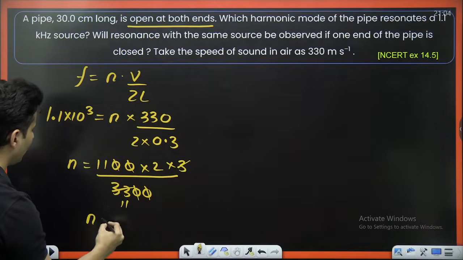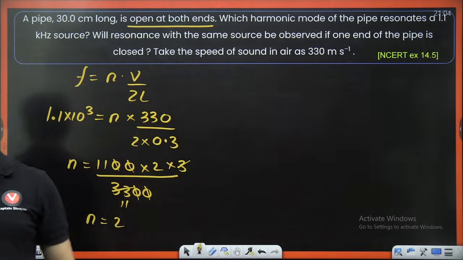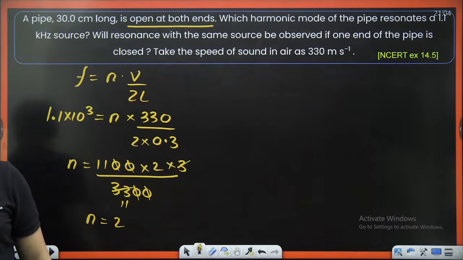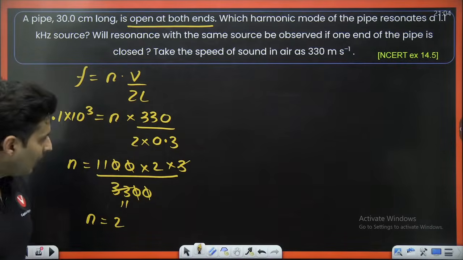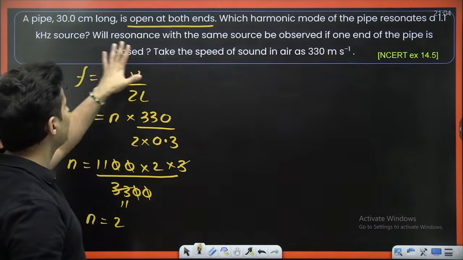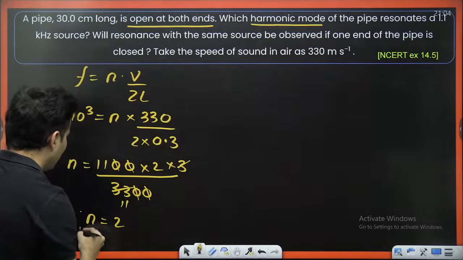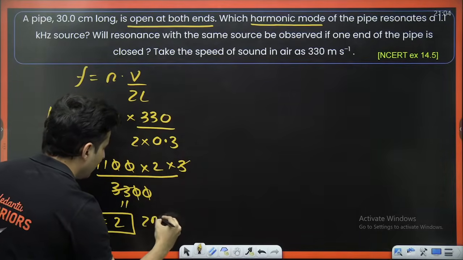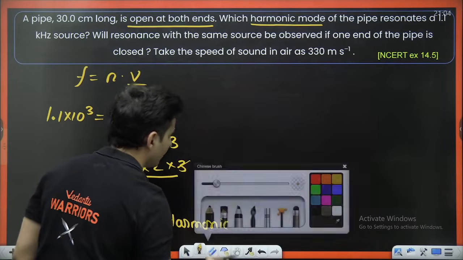Just check this out if N is coming out to be 2, my dear warriors. Everybody, how many of you got N is equal to 2? Very good. Now that means I got the first answer. In which harmonic mode? It's in the second harmonic. We got the answer.